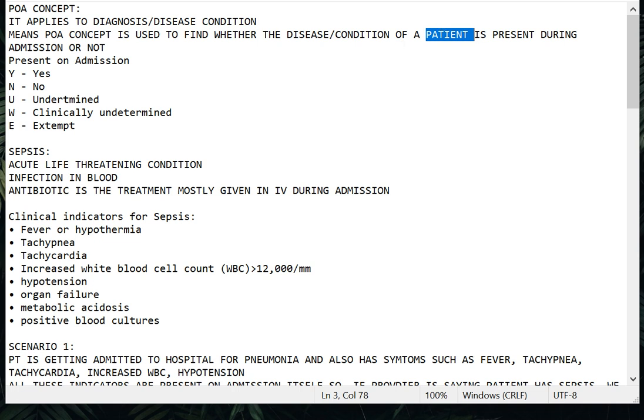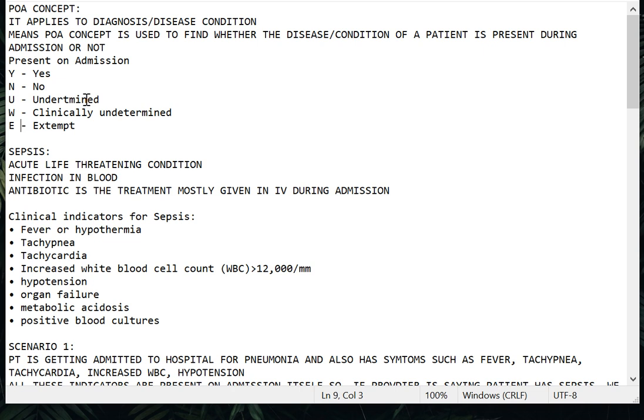Present on admission is basically classified into five types of indicators: Y, N, U, W and E. They are indicators because they indicate whether the condition is present during the admission or after the admission. Let me explain each of these in detail so that you have a clear understanding.